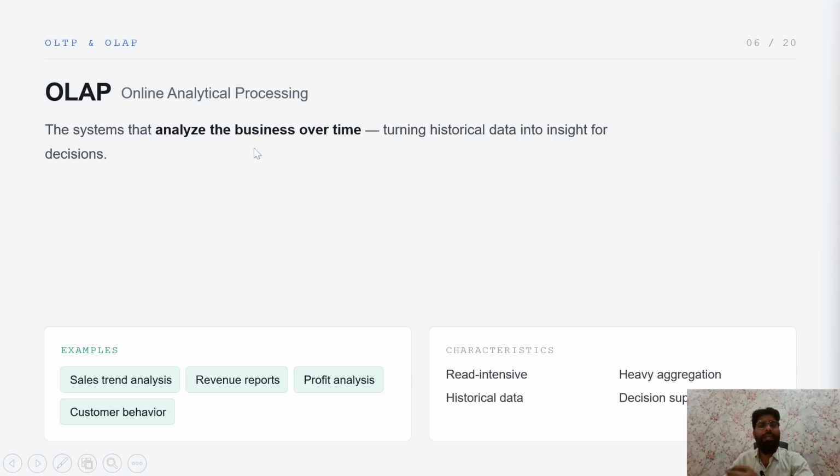It is a system that analyzes the business over time. So inside this we analyze the system over time. So turning historical data into insight for decisions, like sales trend analysis, revenue report, profit analysis, customer behavior, right? So these are examples for OLAP, and the characteristics are read-intensive, heavy aggregations, historical data and decision support. So all that we can get with OLAP.